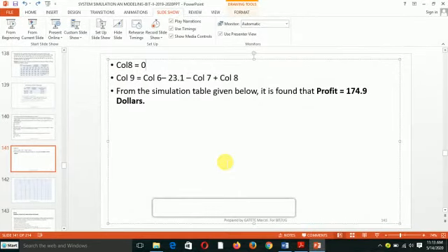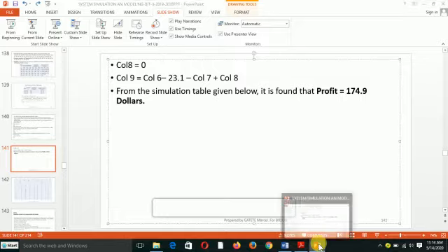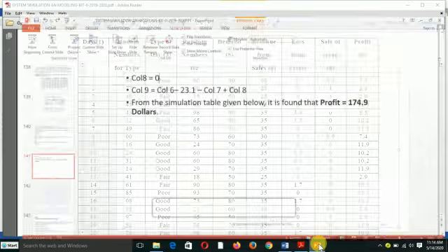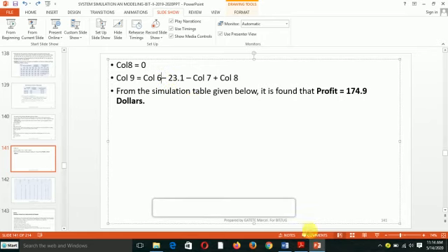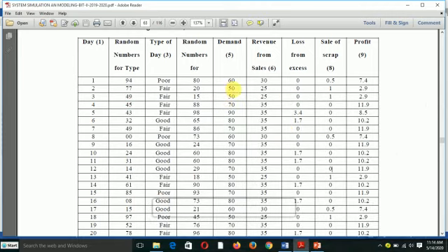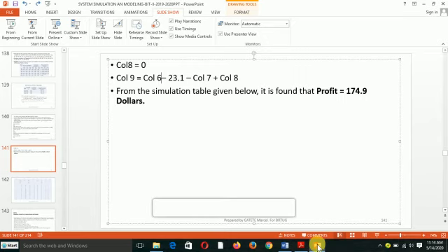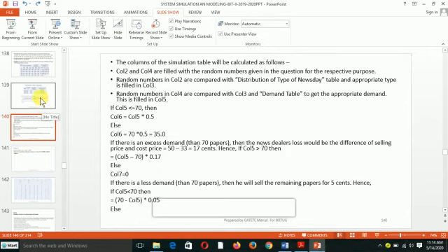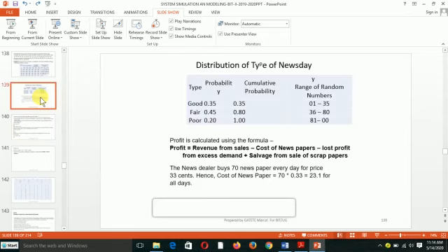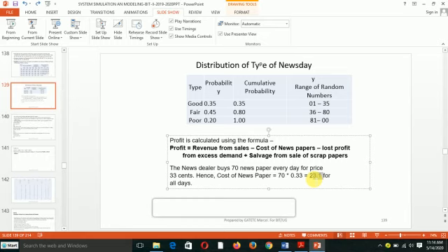Then what is column 9? Column 9 is the profit. The overall profit will be equal to column 6. Column 6 is revenue here, minus 23.1. When did we get 23.1? Let's check here. We got it here. This is the price of purchase, the price of the newspapers.